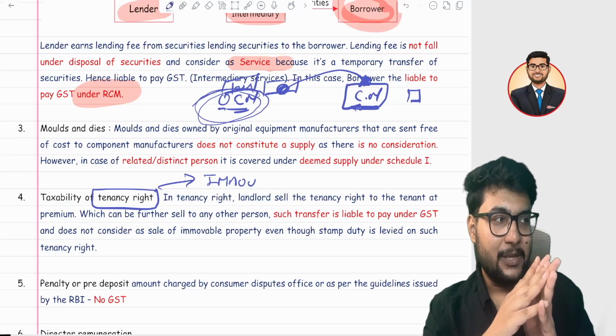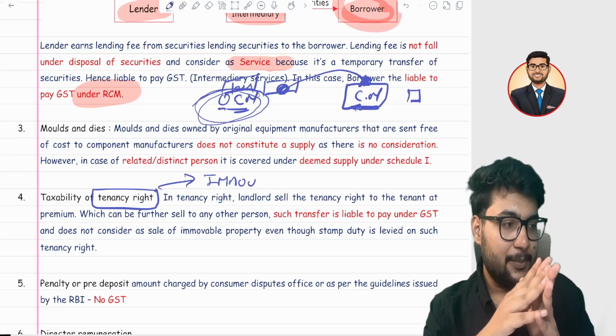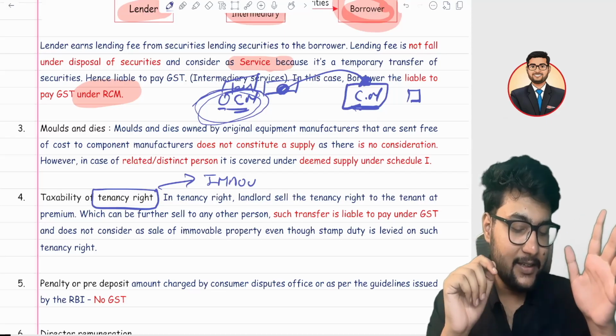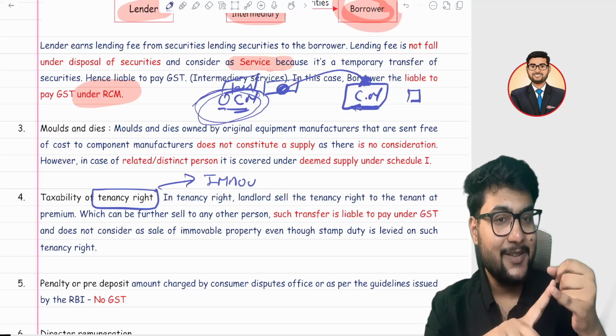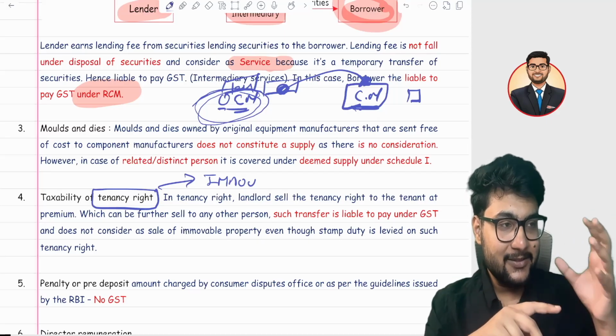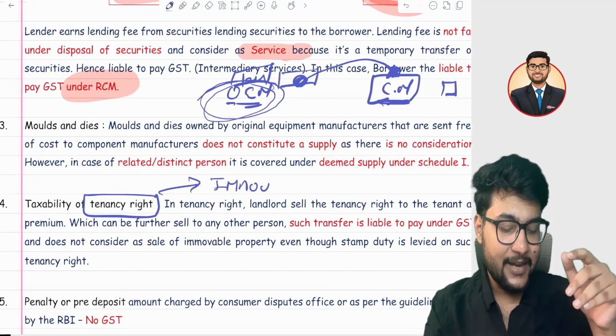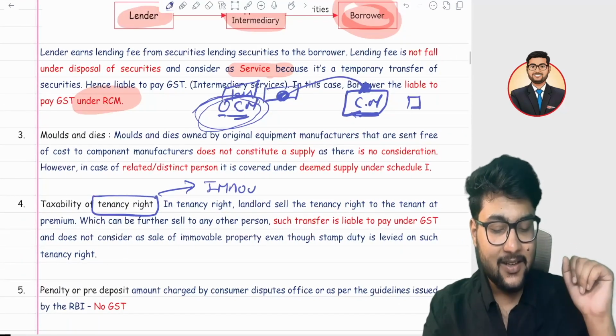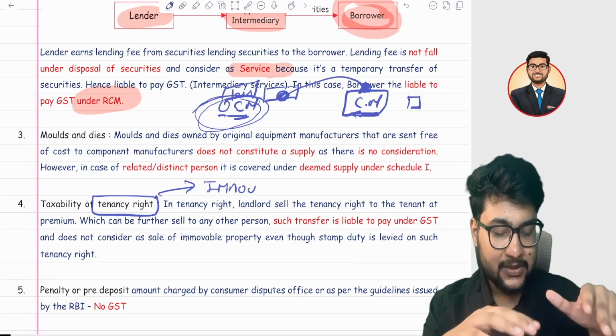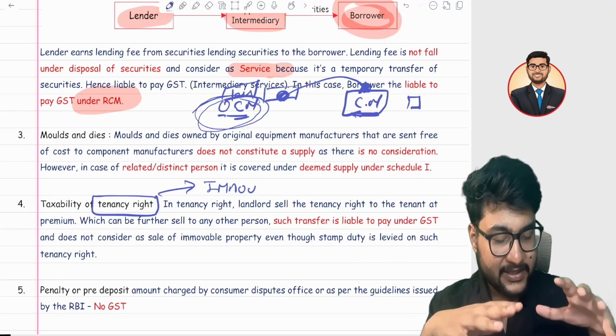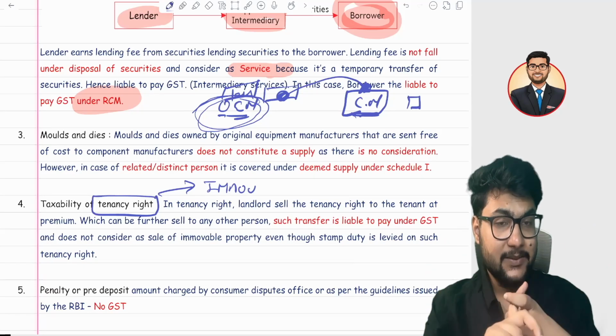Then people are confused regarding tenancy rights. They say, sir, we are paying the stamp duty, so just like the sale of land and building, why are you charging GST on it? So the GST department specifically clarified it. It is a service you are providing.